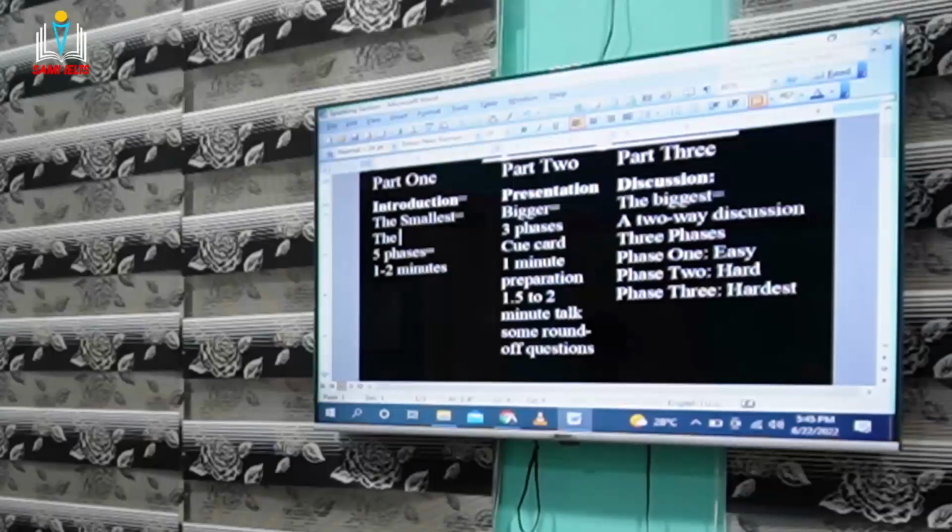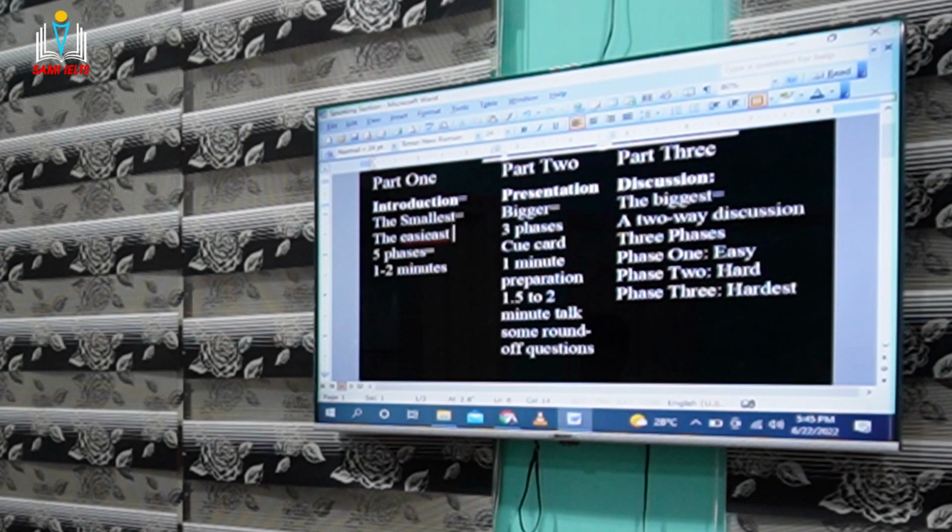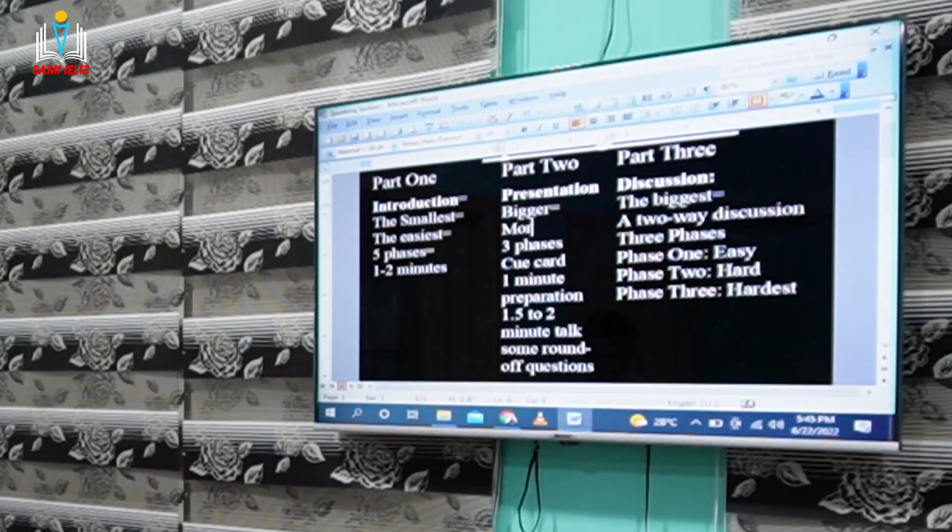Now, the second part is called the presentation section. This is a bit bigger. Let me write some more here. The smallest and the easiest. This part is very easy and very small. Then this part is bigger and a bit difficult, or more difficult, I would call it. A bit difficult. Guys, getting me?